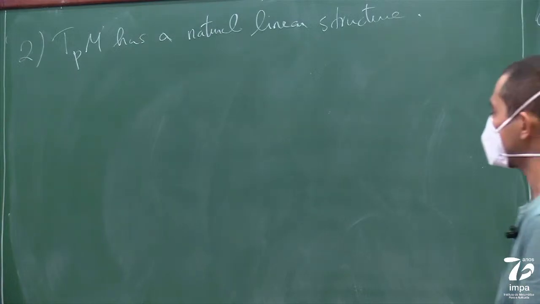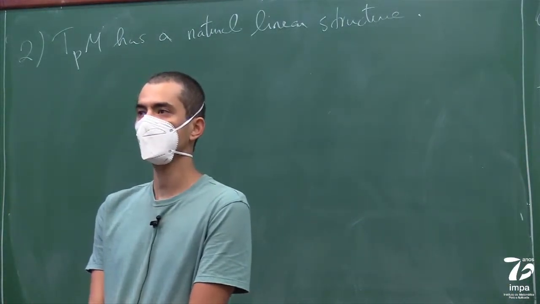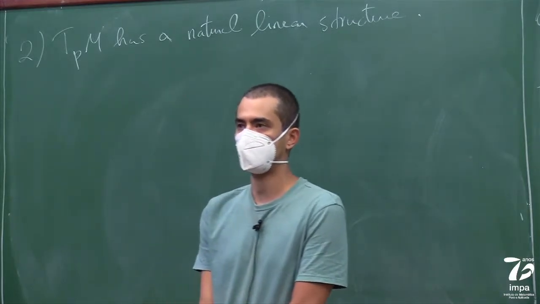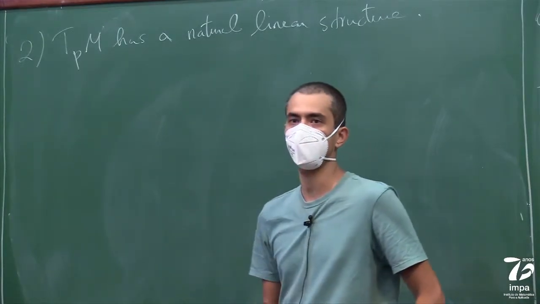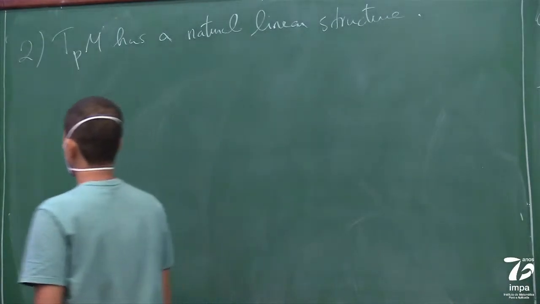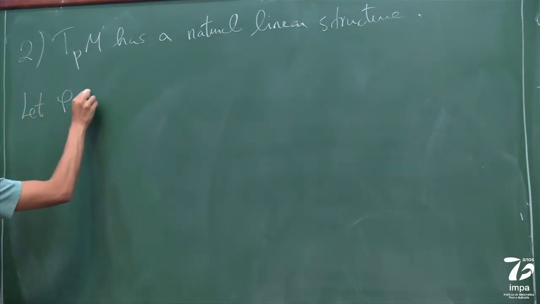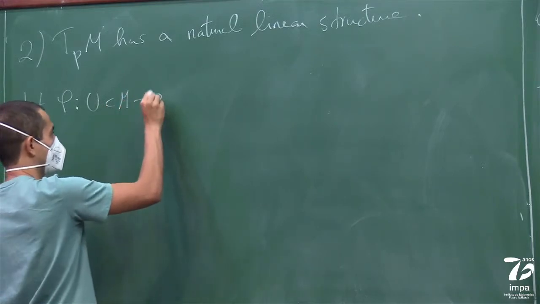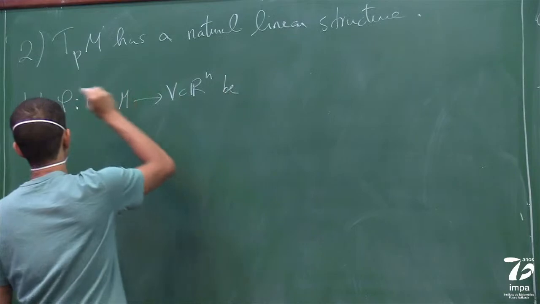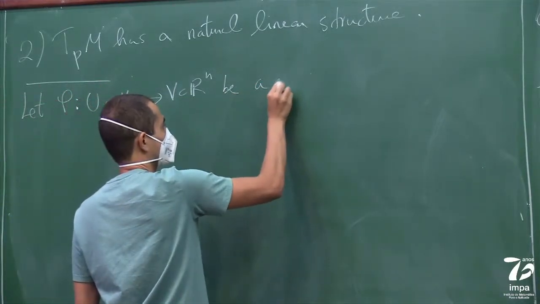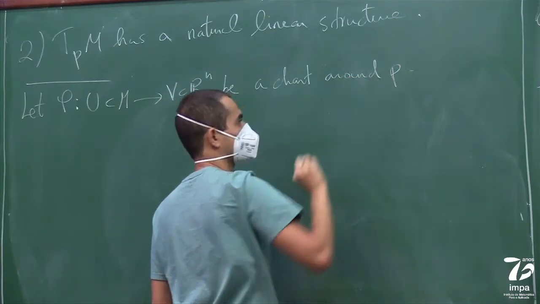And now, this is a linear space for every p, and it actually has a very natural basis. If you fix a chart, then this space inherits a basis. So let phi from U into R^n be a chart around p.